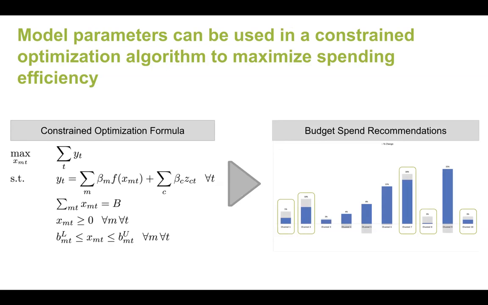So in this example, we are basically seeing that channels 1, 2, 7, 8, and 10 are highly efficient, and there's opportunities to increase the spend there in order to maximize the overall efficiency of our spending. By comparison, channels 4 and 5 and 9 are not as efficient as we might want them to be, and so we might want to reduce spend there by a certain amount to make sure that we're not spending in a range that shows a diminishing return.